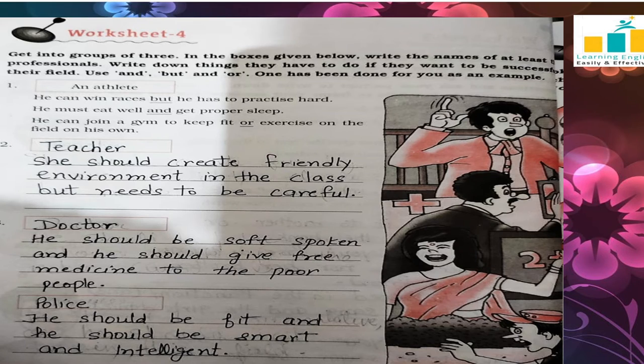She should create a friendly environment in the class but needs to be careful. Next, doctor. He should be soft spoken and he should give free medicine to the poor people. Next, police. He should be fit and he should be smart and intelligent. Clear? This worksheet is clear to all of you.